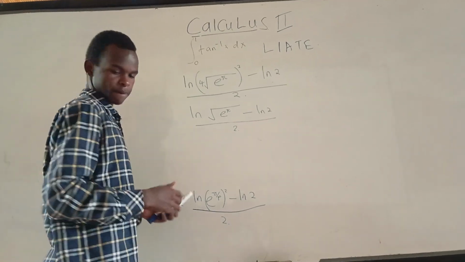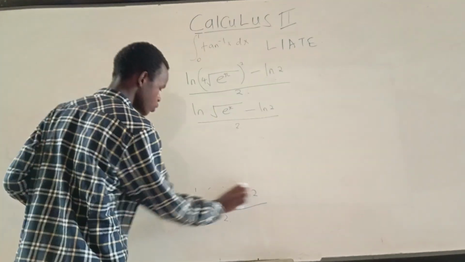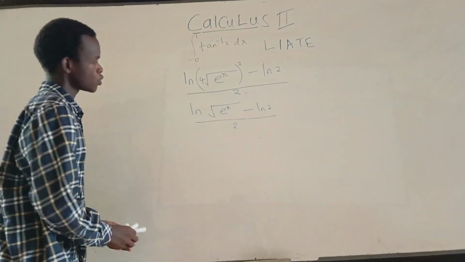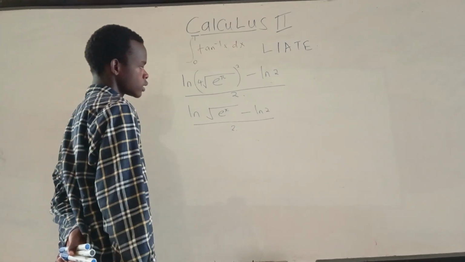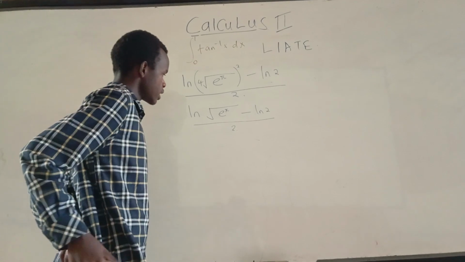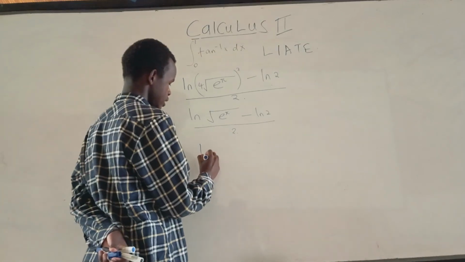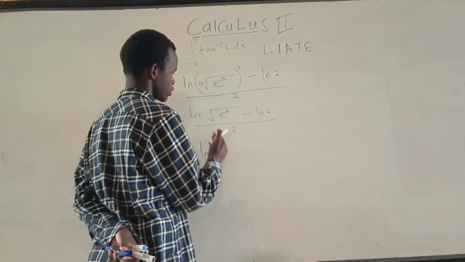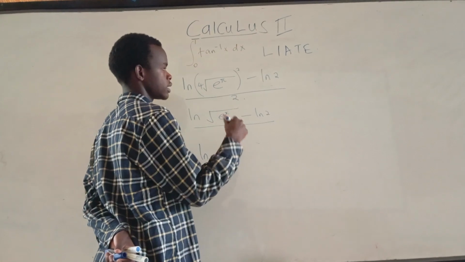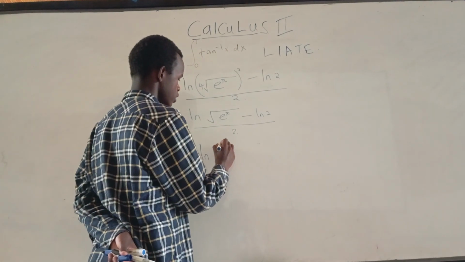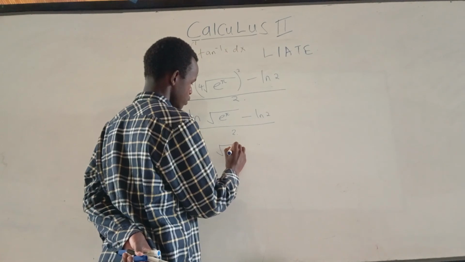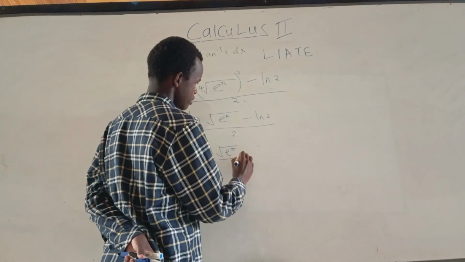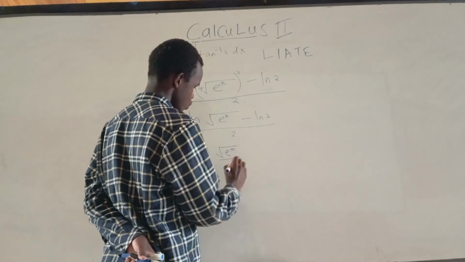There's a rule again that allows us to combine these 2 logarithms as one. So just write ln, and since this is minus, it's division, so it's the square root of e to the pi divided by 2.